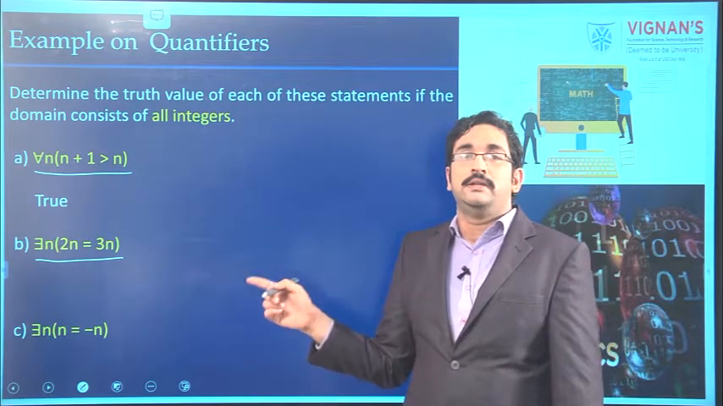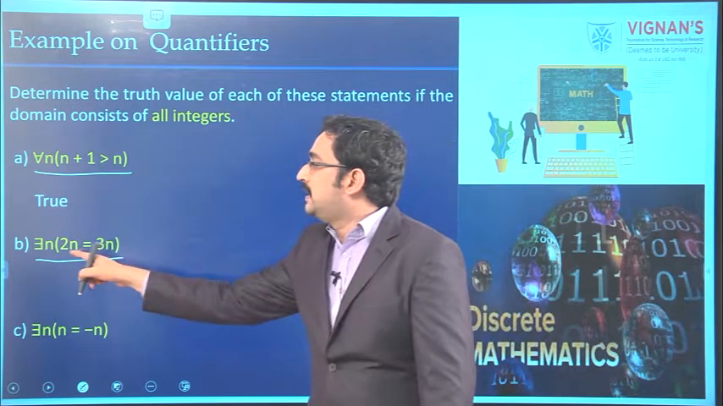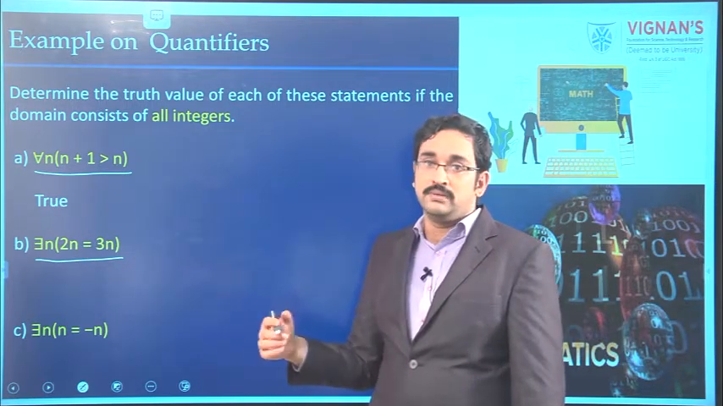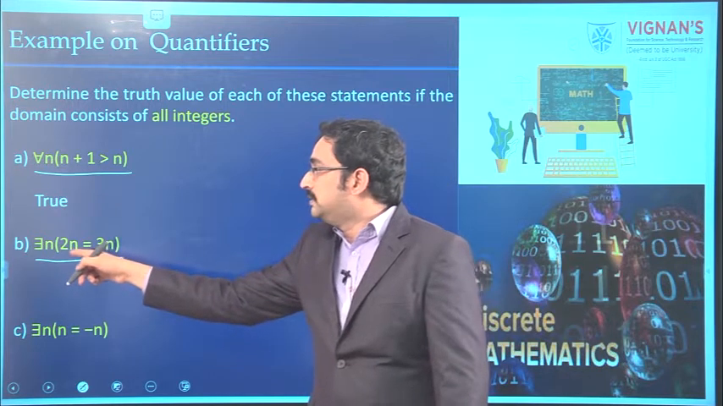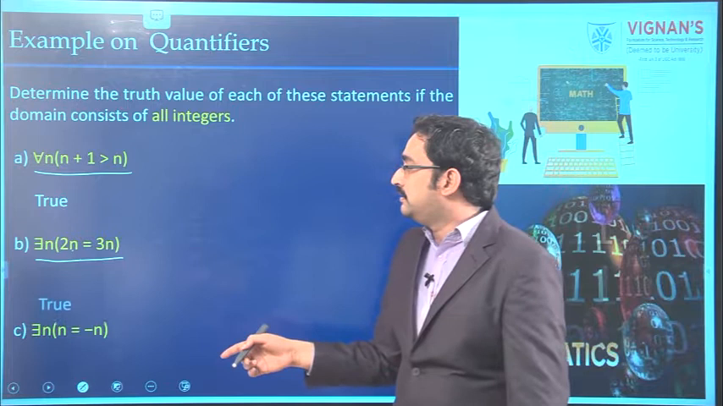See the next one, there exists n, 2n equal to 3n. That means there should be at least one element from the domain such that this condition is satisfied. For example, 0 is an integer. If you substitute 0 here, 0 equal to 0, the condition is true. Hence, its truth value is true.